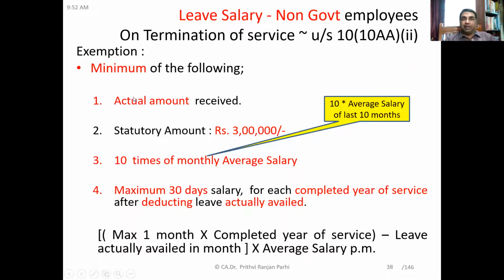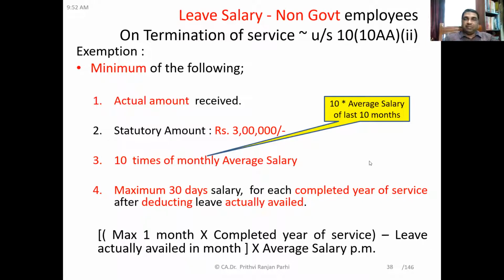Now coming to the 4 limits. The 4 limits are relevant for non-government employees, that too when leave encashment is received on termination of services. Now, what are these 4 limits? There are 4 limits, 1, 2, 3, 4, and you have to see that the minimum of these is exempt.